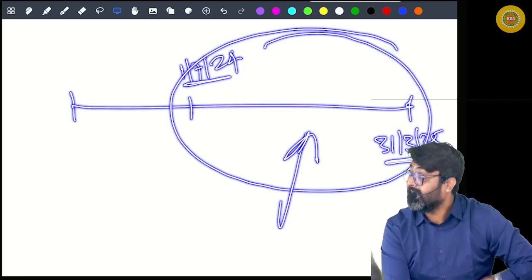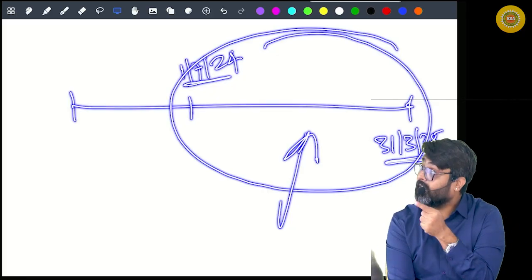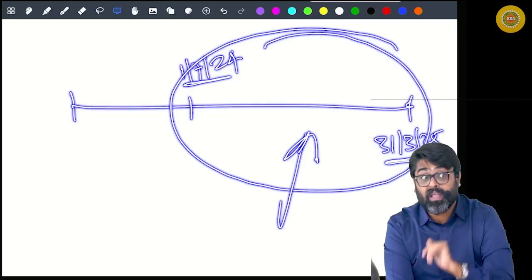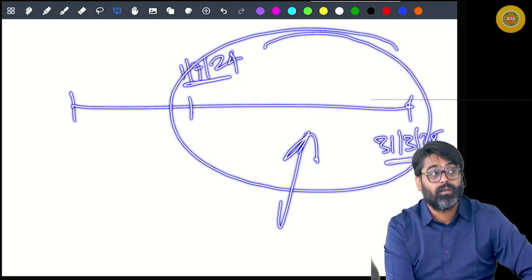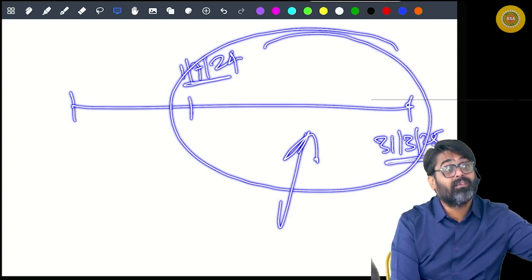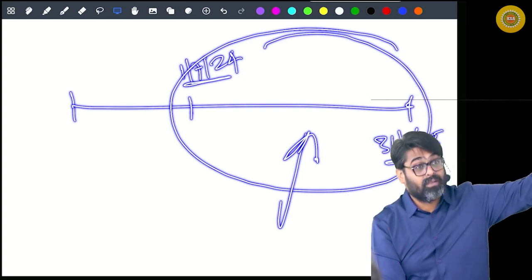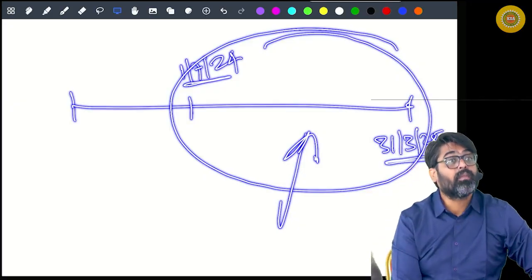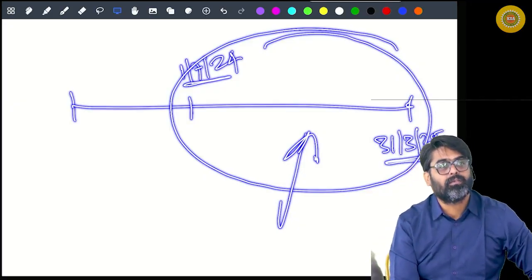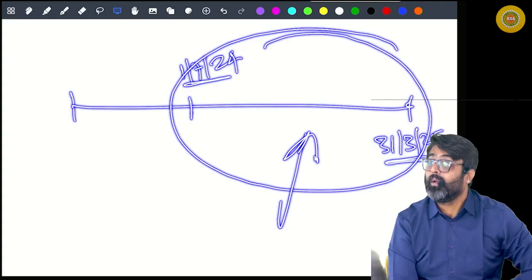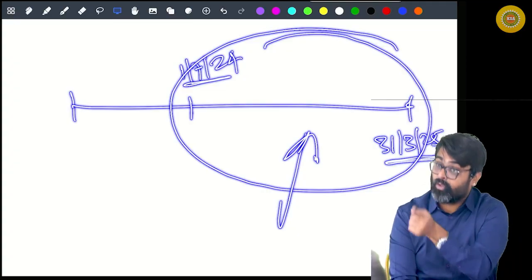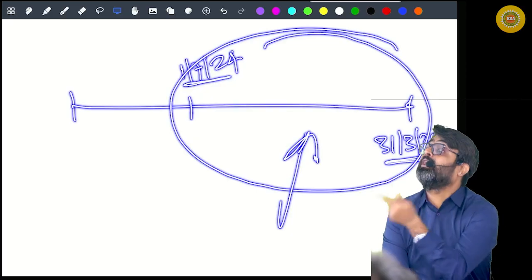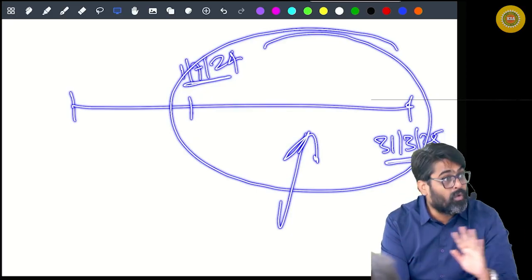But wait. Some salary will be received in this period, but it is not becoming due in this period. Can you get advance salary which will become due in the next year? Can you receive that advance salary in this period? Will you take that advance salary? No. Why? Because even though you are receiving that advance salary in this period, is it becoming due in this period? No, so no need to take that.